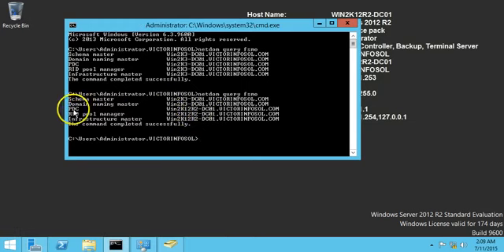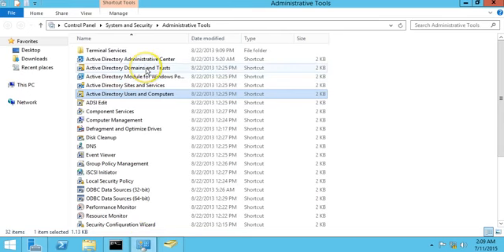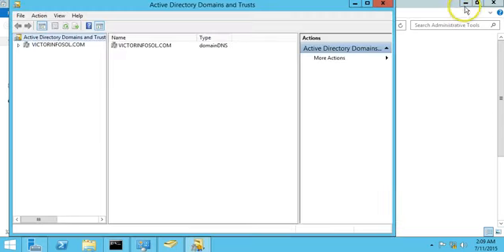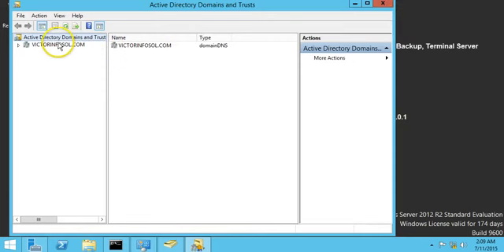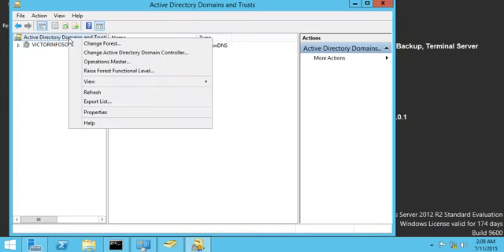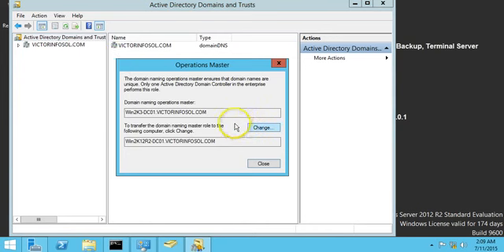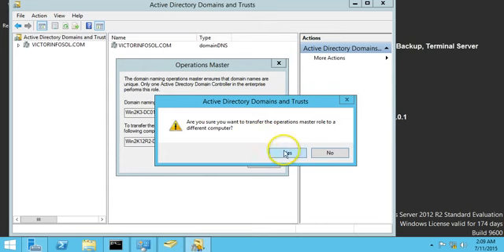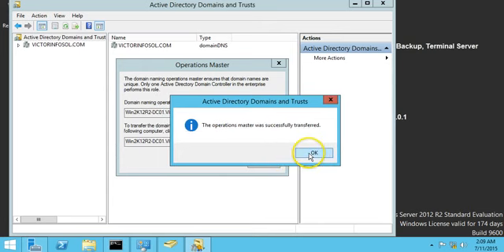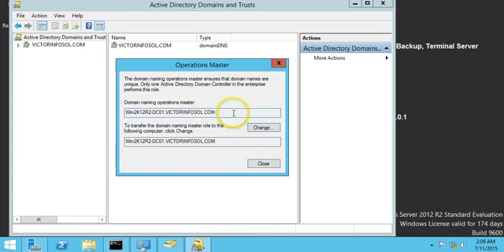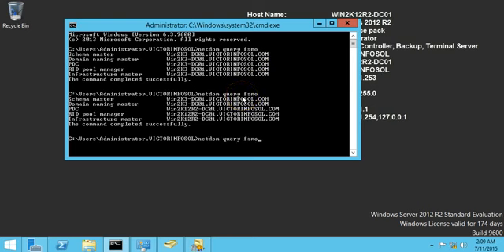Now I am going to change my domain naming master role. So I am going to click on Active Directory Domains and Trusts, and the operation master role. I am going to change this one from my old server to the new server. Are you sure you want to transfer the role? Yes, I want to change my role, and you can verify now it's changed to my new server. So I can close, and for the verification we can run the same command.